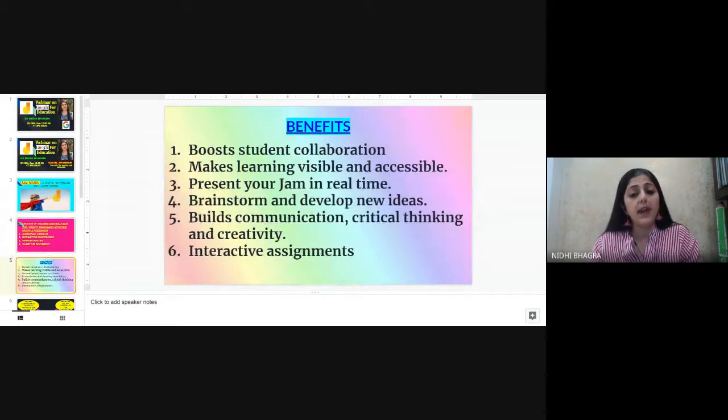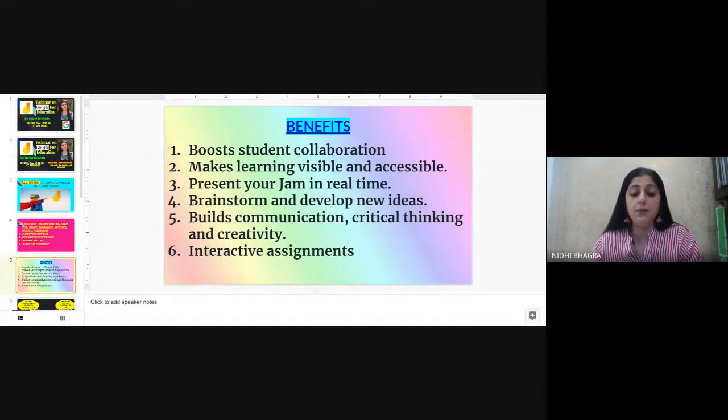Now, what are the benefits of using Jamboard in the class? It boosts student collaboration and engagement. Jamboard makes learning visible and accessible to all collaborators on the jam session. It's easy to present your jams in real time through Meet, allowing for easy sharing or making real-world connections.